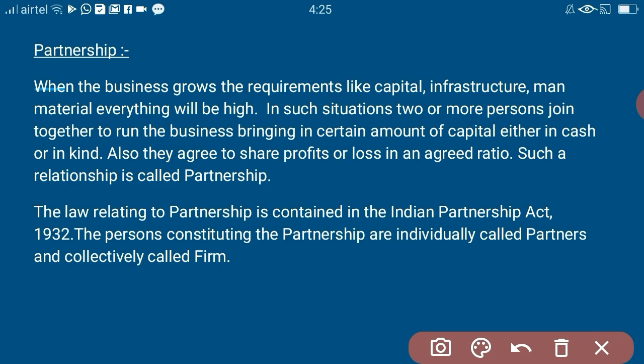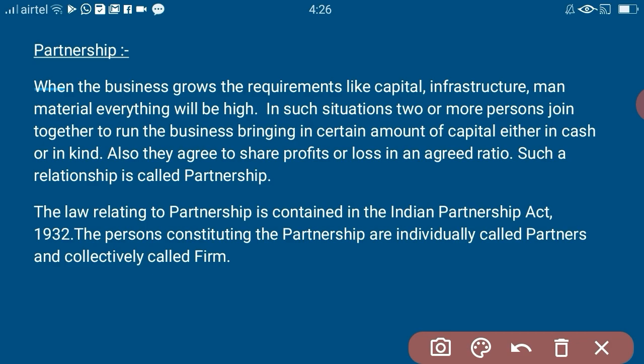There is no compulsion that it should be in cash. It can be in the form of assets also, like land and building or machinery, anything like that. So they are introducing capital either in the form of cash or in the form of assets, or in kind.